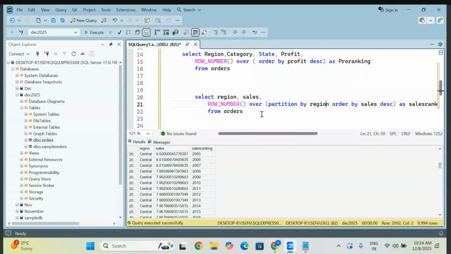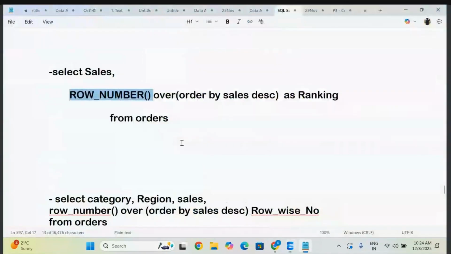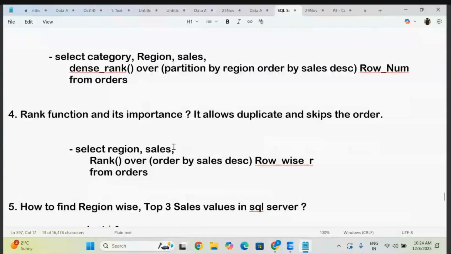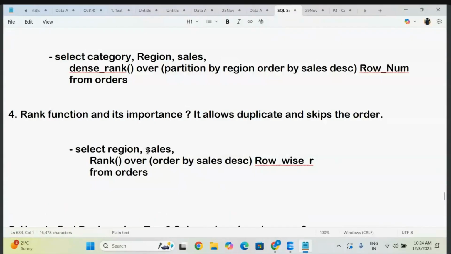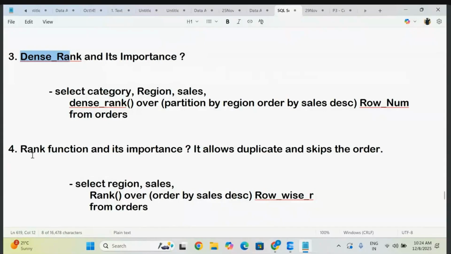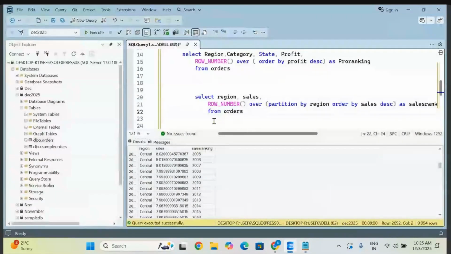Nothing bigger. Now let's understand the difference between two different ranks, which are very important: the dense rank and the rank function. These are the same thing that you are going to write. What we are doing for this is the dense rank, and this is the rank function scenario. Nothing else is there to write. What changes here is only the rank name.